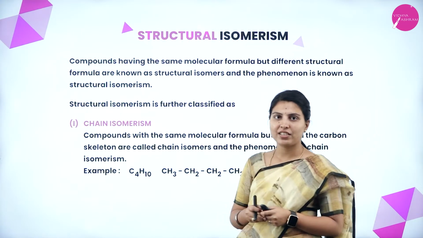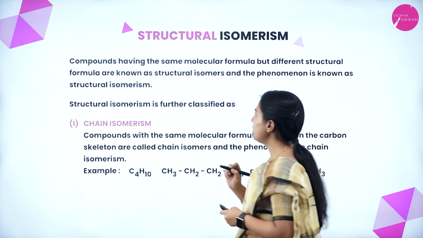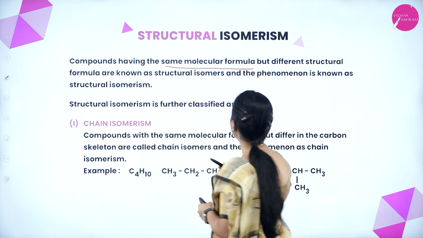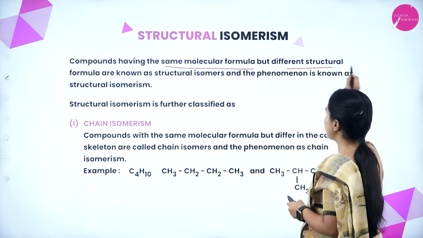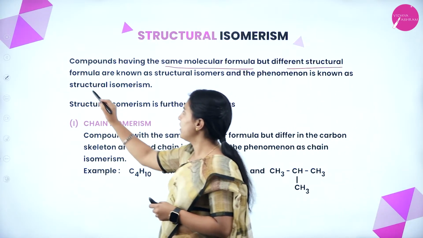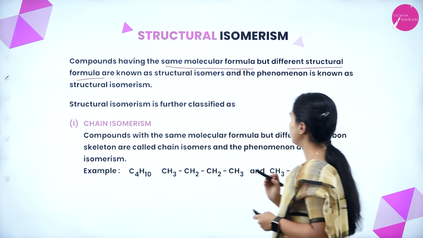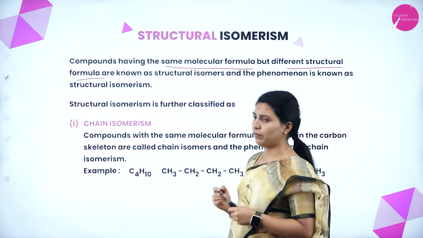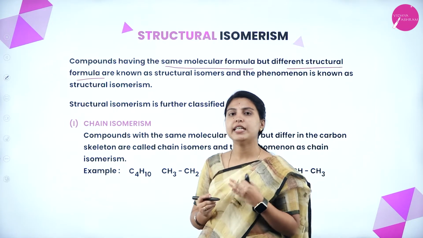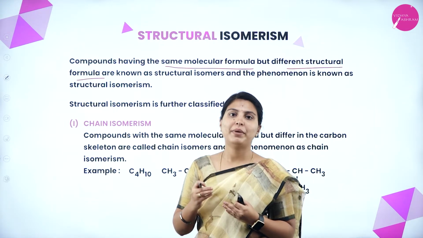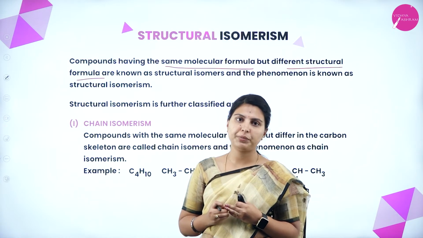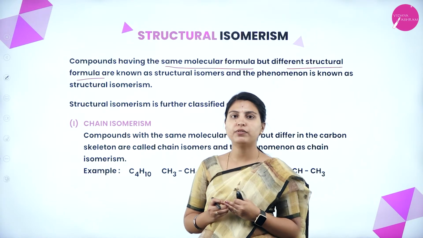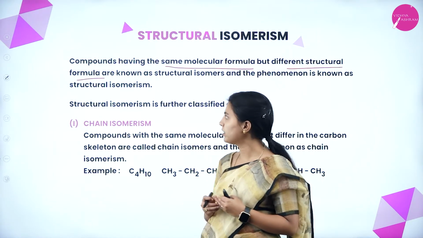Now we will see structural isomerism. Compounds having the same molecular formula but different structural formula are known as structural isomers, and the phenomenon is known as structural isomerism. Any kind of compounds with the same molecular formula but different structural formula will be called structural isomers.